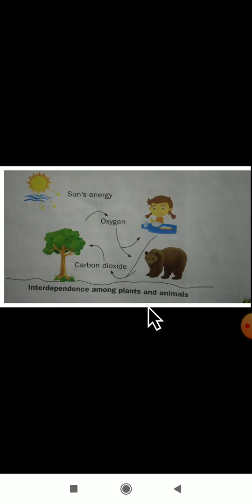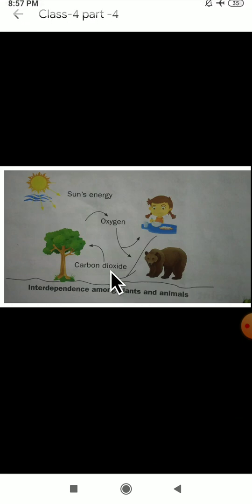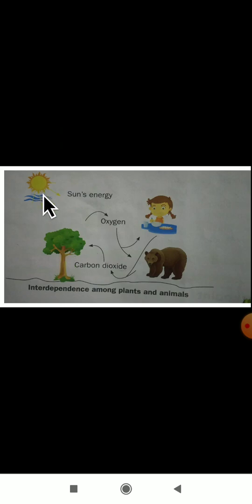Once again I will explain, listen carefully. Plants use the sun's energy to prepare their own food, because plants are the producers. Producers are those that prepare their own food. All green plants are examples of producers. They make their own food and they release oxygen.